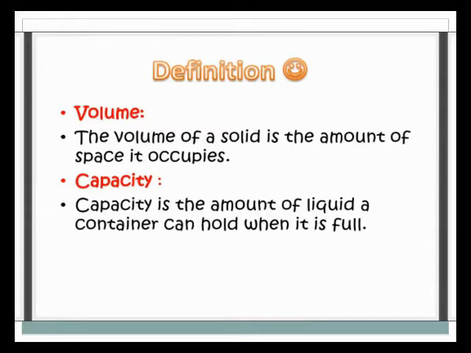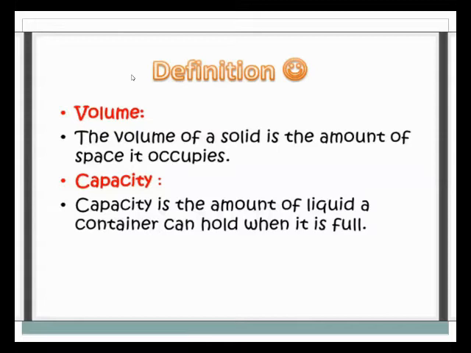Like this, if you take any container, a beaker or a glass, and pour water in, it fills the container to its capacity.